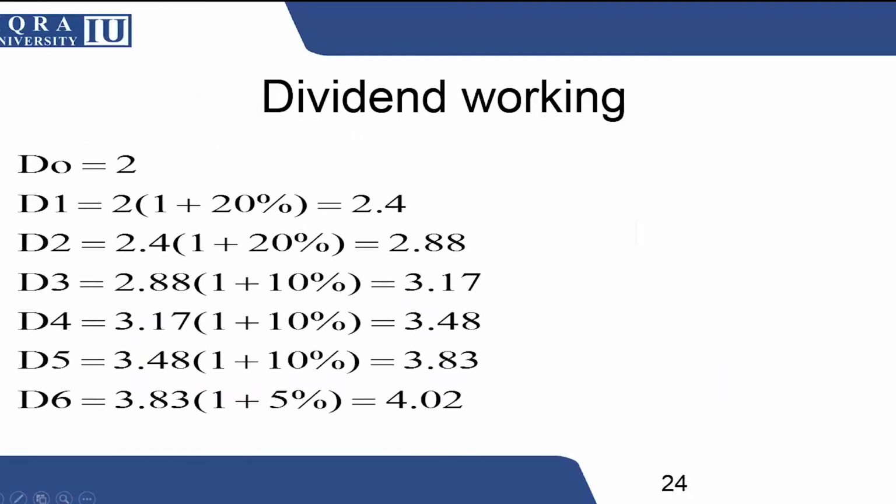This is the mathematical working that I am showing here for your convenience: D naught was given as 2. Then for D1, we are taking 2 and multiplying it by the 20% factor. So there are 2 ways to calculate this. Either you can apply 20% on this dividend and then add it to the 2. The second, which I think is more convenient, is to simply multiply this $2 dividend by the 1.2 factor to find out the next dividend. And so on, you will apply various factors as given in the question to find out different dividends.